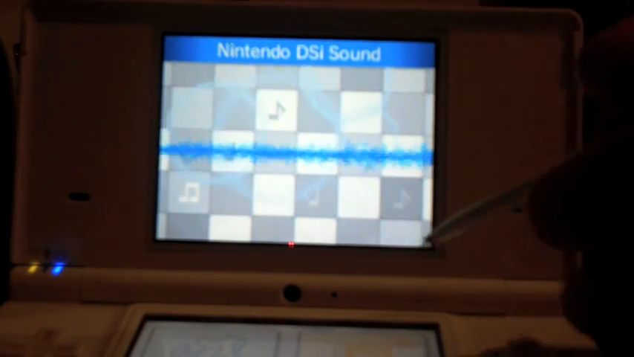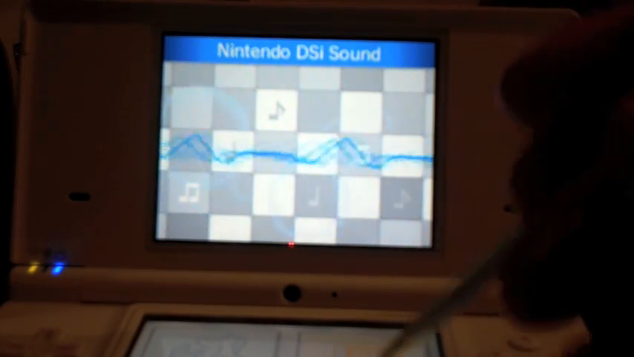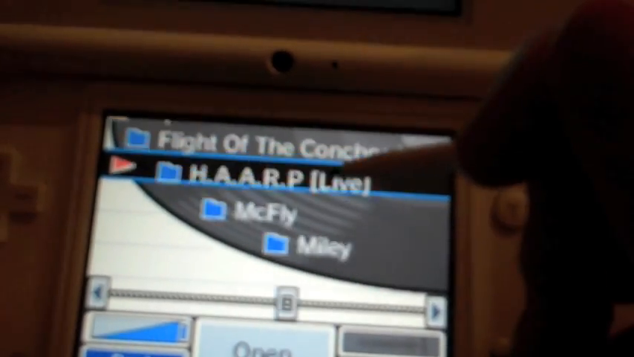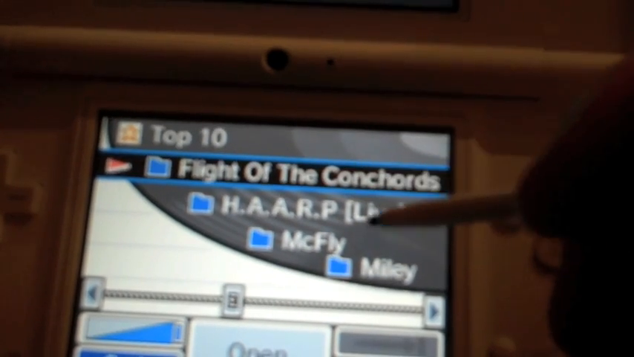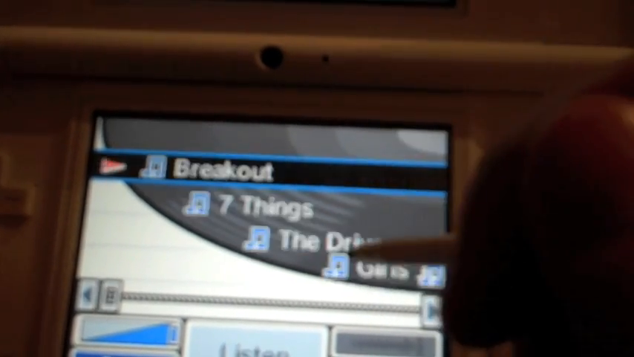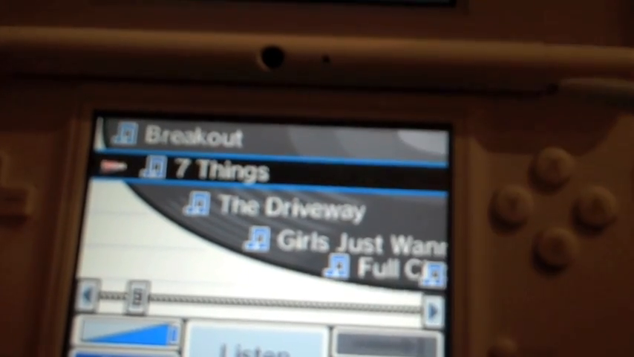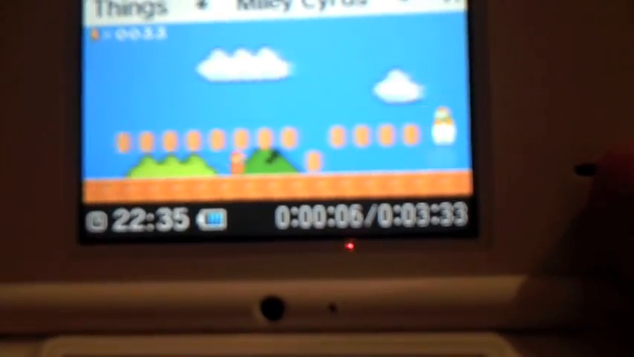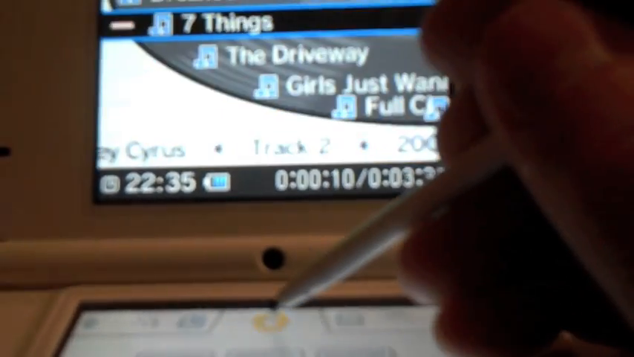Now we go on to the second choice, which was to play with your music on your SD card. When you tap that, you get this menu here, which brings up your SD card and all the songs you've got on it. So I've got a bit of Miley Cyrus, which I think I'll play. So I'll go for the old 7 Things. When you tap it then, you get this on the bottom screen, which is the editor, and on the top screen you get visualizers.